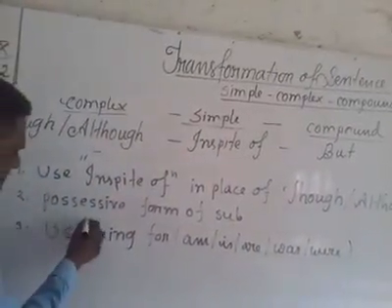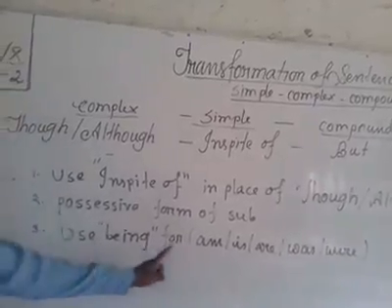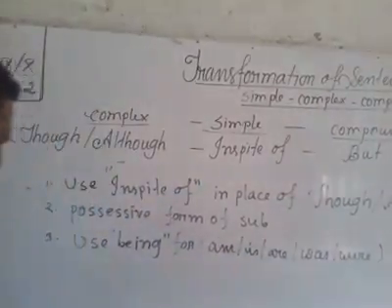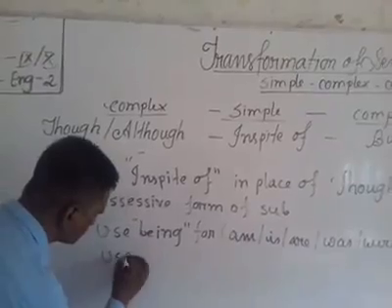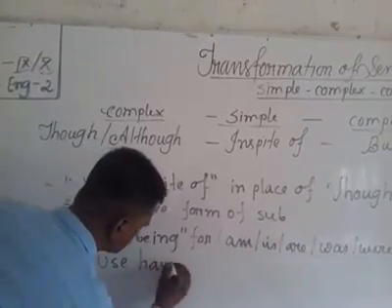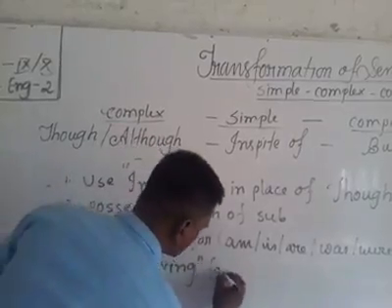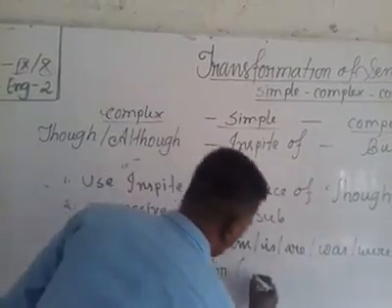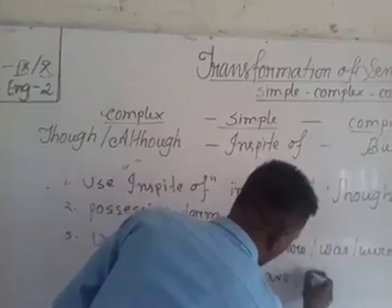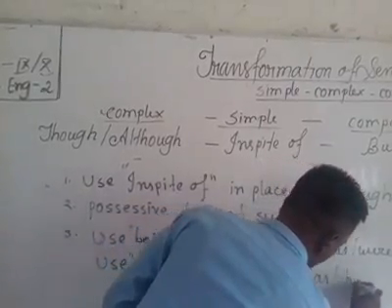So my dear students, use being, that is vital. Use having for what? Have, has, had.